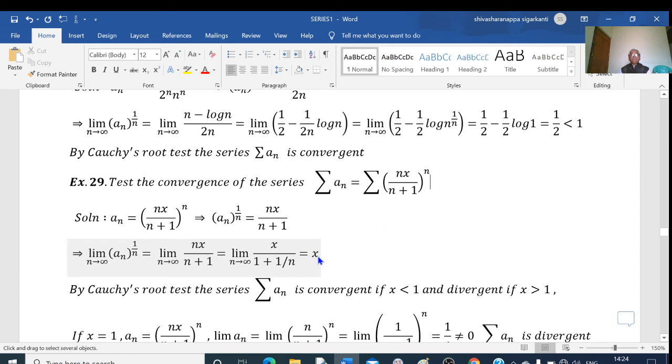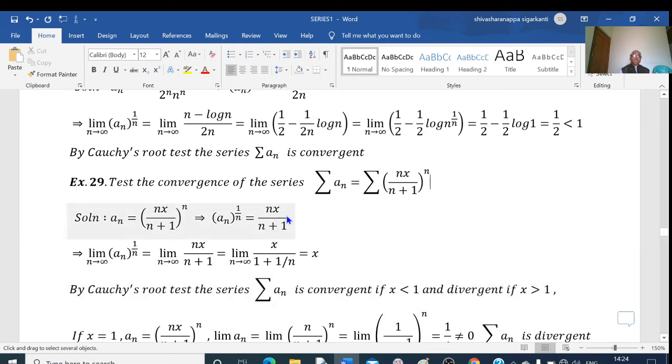Then by Cauchy's root test we say that the given series is convergent if x is less than 1 and divergent if x is greater than 1. So that is the Cauchy's root test: sigma an is convergent if x is less than 1 and divergent if x is greater than 1. What happens if x is equal to 1?